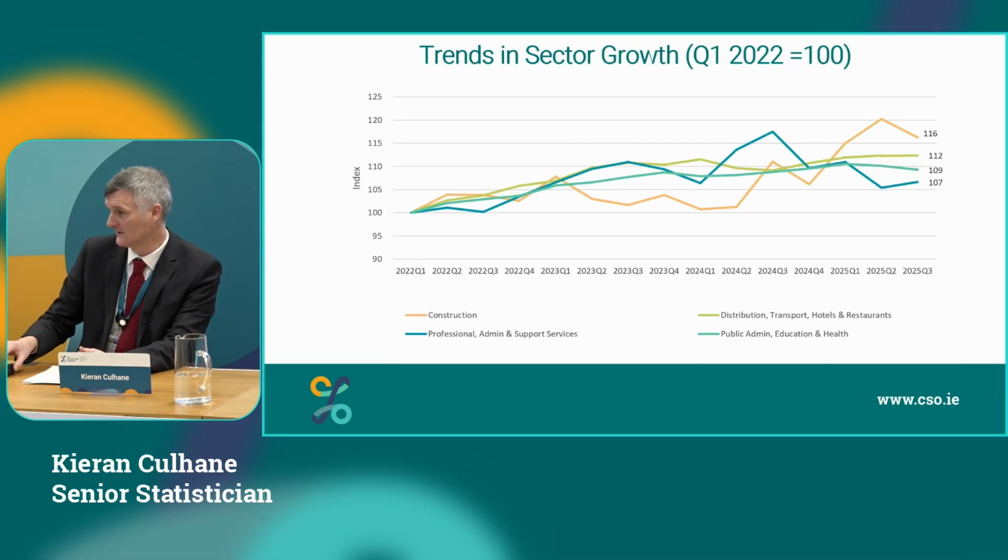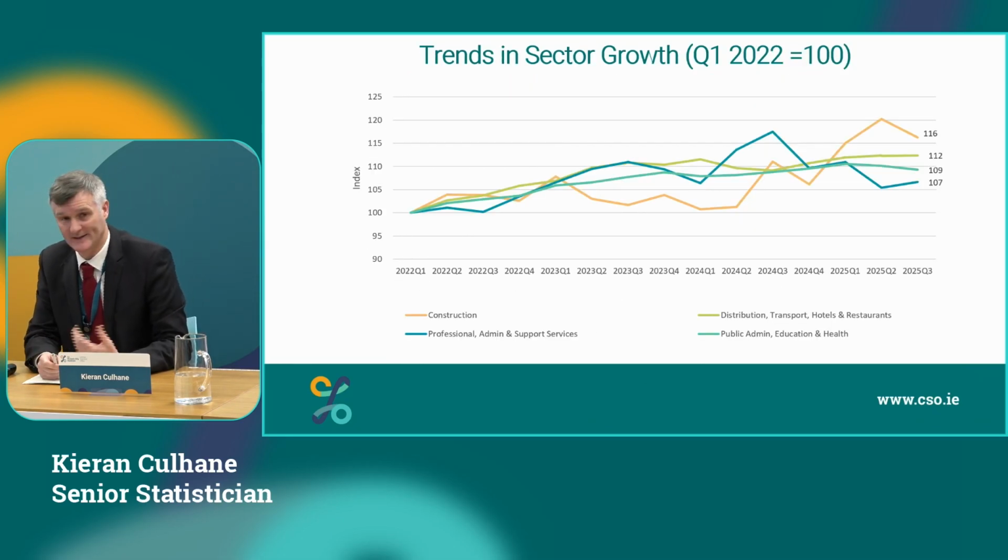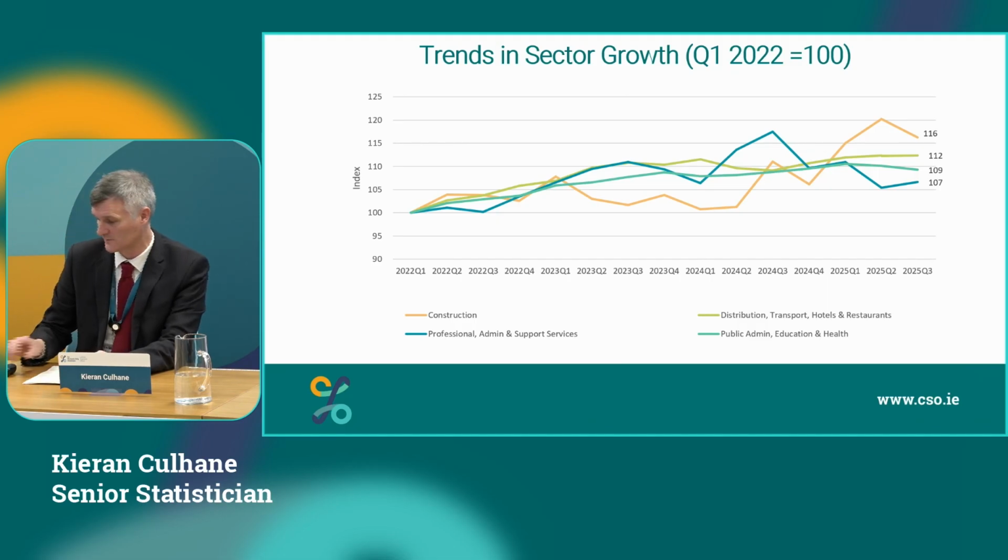If we look at them in more detail, you can see that although the aggregate is flat, the individual sectors tend to bounce around a bit. So the largest one, distribution, transport, hotel and restaurants, flat this quarter. Public admin, education and health, a small decrease. Construction, after a couple of quarters of growth, had a small negative this quarter, and the opposite for professional admin and support services, which had a positive result this quarter after a number of quarters of falling.